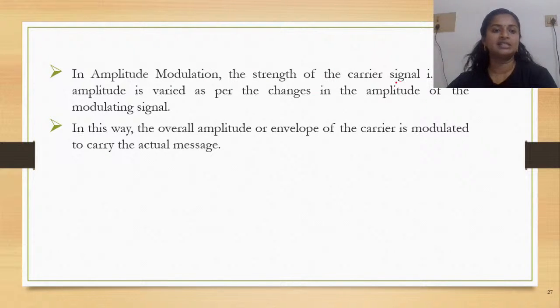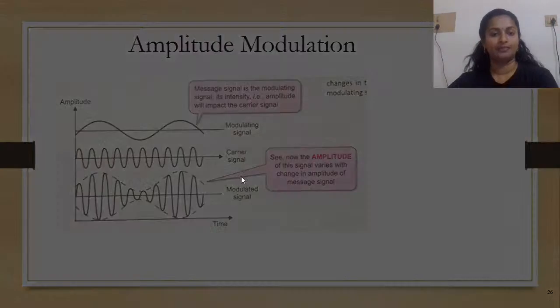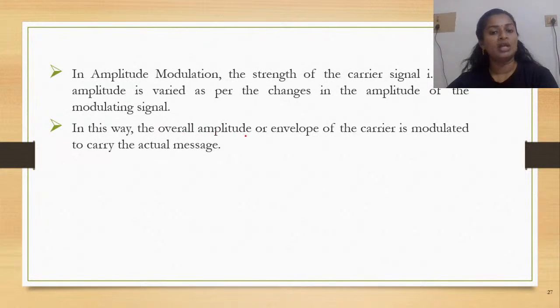The strength of the carrier signal, that is the amplitude, is varied as per the changes in the amplitude of the modulating signal. So in this way, the overall amplitude or envelope of the carrier. Now see how it is happening. How does the modulating signal act? It would be acting as an envelope for your carrier signal. It is actually acting as an envelope and it is actually protecting. Okay, so this is how amplitude modulation happens. In this way, the overall amplitude or envelope of the carrier is modulated to carry the actual message.